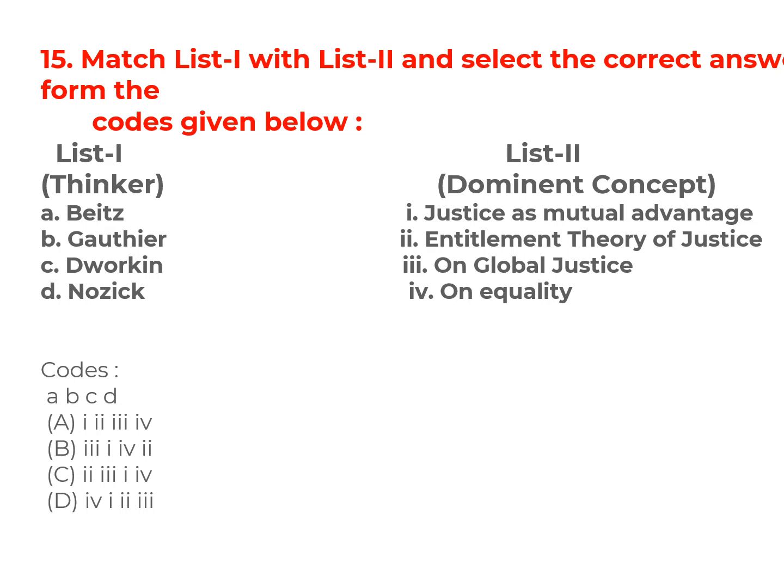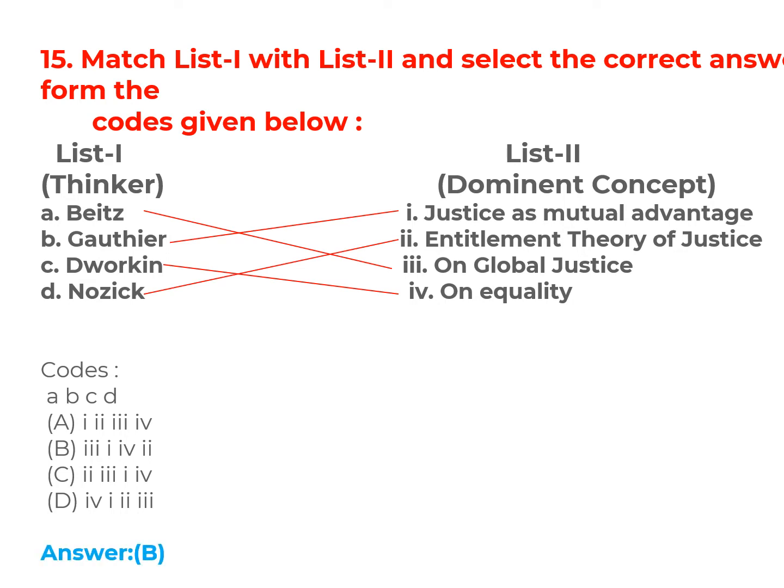Now thinker with dominant concept. Beitz, on global justice. Gauthier, justice as mutual advantage. Dworkin, on equality. Nozick, entitlement theory of justice. So the correct option for this question is option B, 3142.